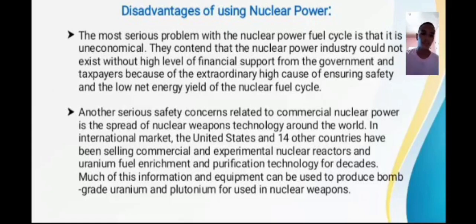Another serious safety concern related to commercial nuclear power is the spread of nuclear weapon technologies around the world. In the international market, the United States and 14 other countries have been selling commercial and experimental nuclear reactors and the uranium fuel enrichment and purification technology for decades. Much of this information and equipment can be used to produce bomb-grade uranium and plutonium for use in nuclear weapons.